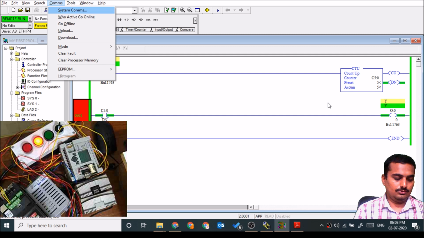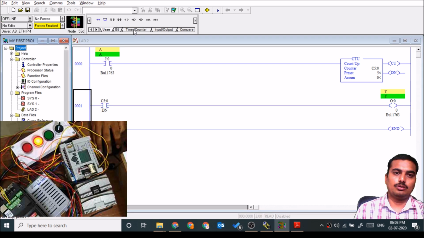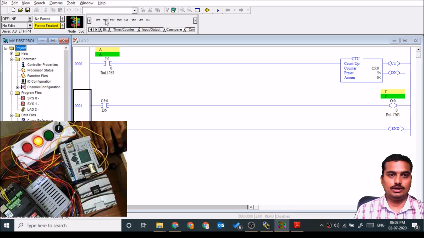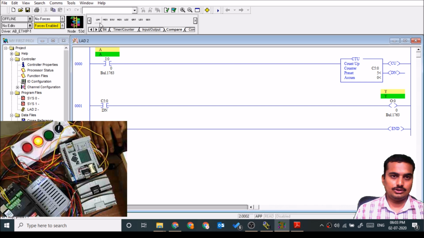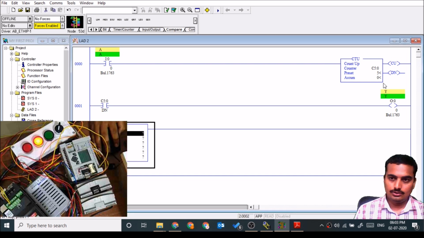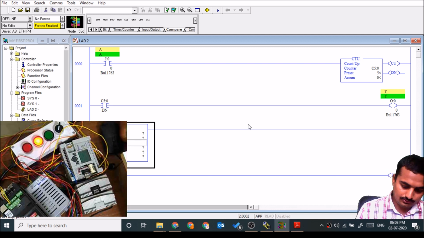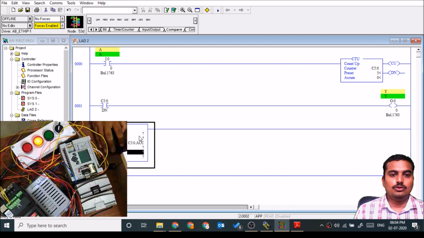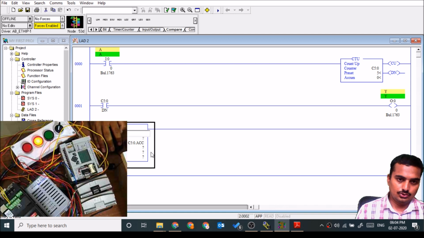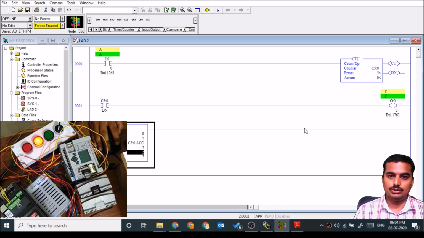Also you can compare or move this value using the next instruction, that is the limit instruction. We can have the limit instruction, then we can use the test instruction C5:0.ACC accumulator, that it should be 0 to 2. In between 0 to 2 it should give the output.